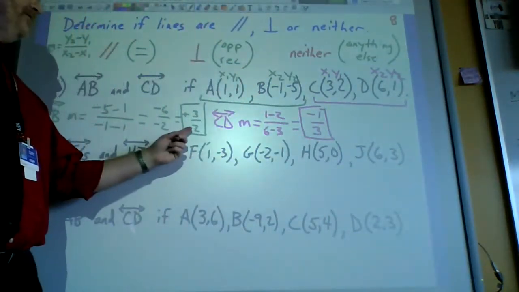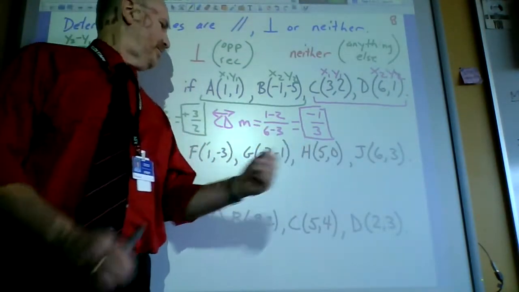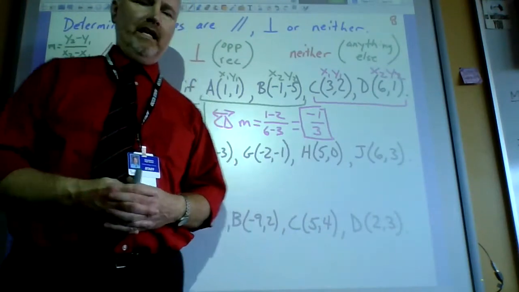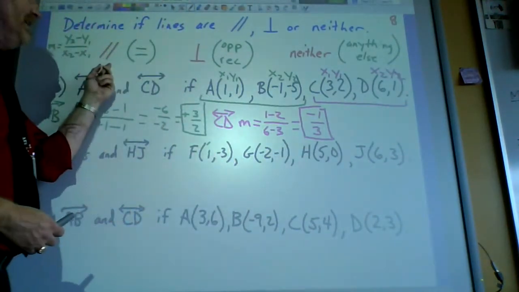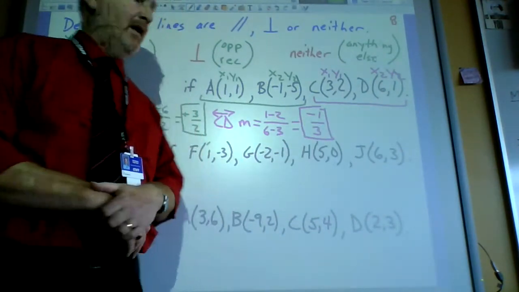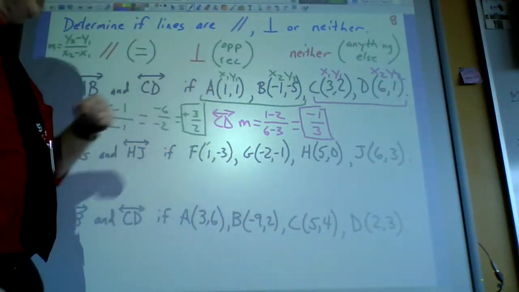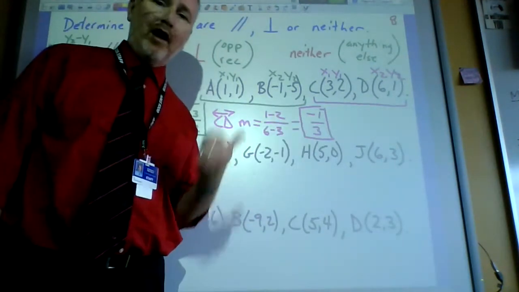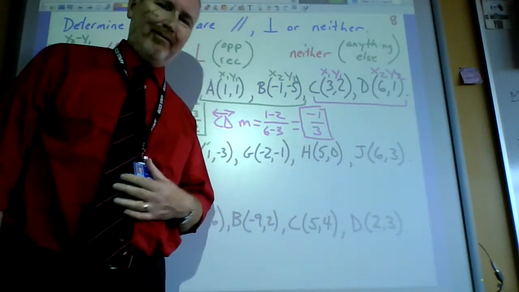So now we look at the first slope and the second slope, and we decide, are they parallel, perpendicular, or neither? Well, I said to be parallel, they have to be equal. They are definitely not equal. So how about opposite reciprocals? Well, they're definitely opposites, because he's positive and he's negative. So they're opposites, but they're not reciprocals, are they?